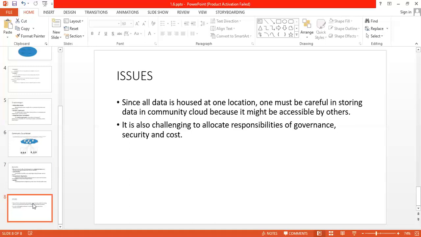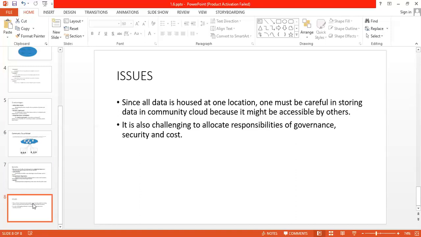So one has to provide more security, or take care while storing the data. And the second one is, whatever the rules and regulations are, the costing of storing data, or organizations using the infrastructure, one has to make rules or protocols for the same.